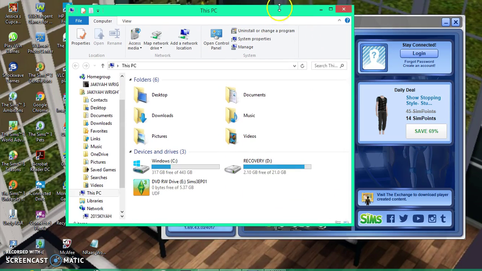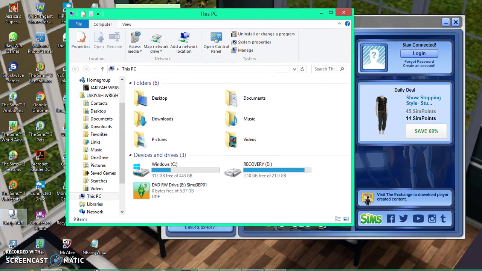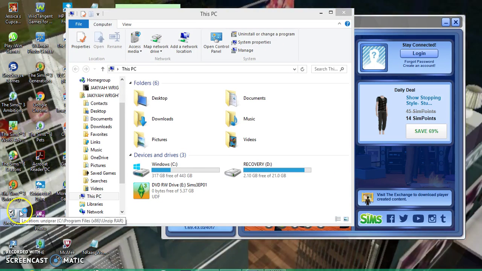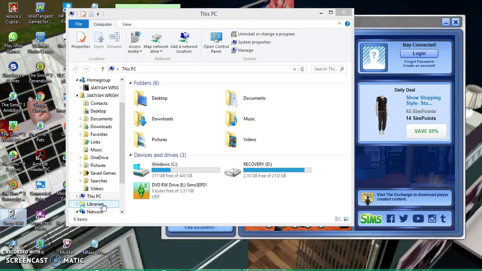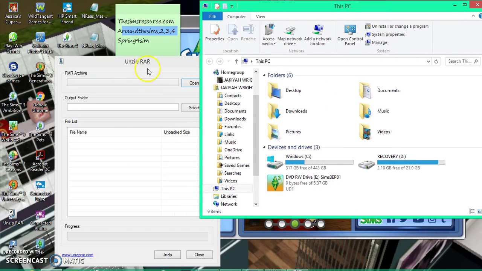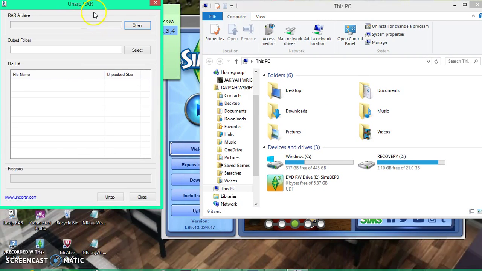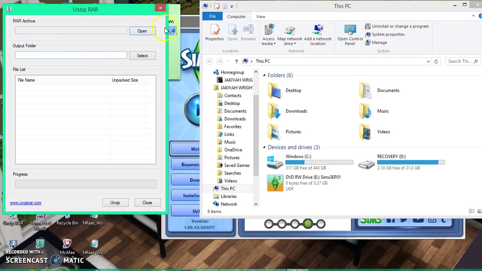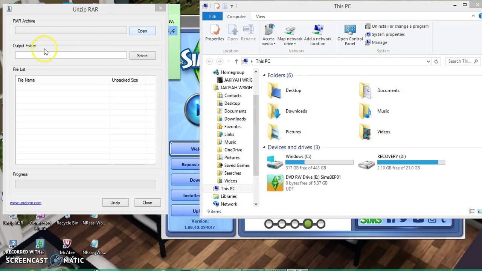Then you install it, and then you pull up your unzip item. I'm really just winging it right now. It's my first ever broadcast. So you want to press open.